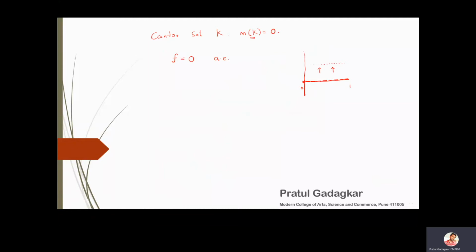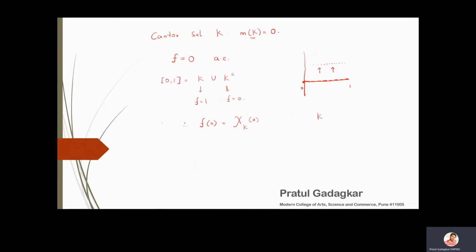Now, if I look at this function carefully, the closed interval [0, 1] is divided into two disjoint sets, K and K complement. On the set K, the function is defined to be 1. On the K complement set, the function is defined to be 0, in the interval [0, 1]. This means that this function f is actually nothing but the characteristic function of the Cantor set.